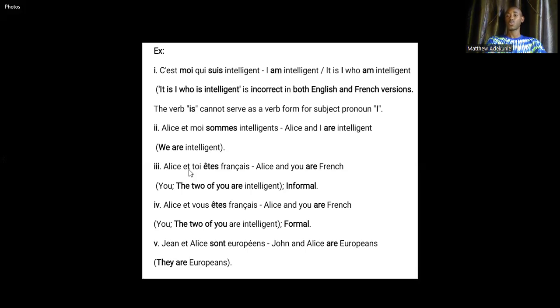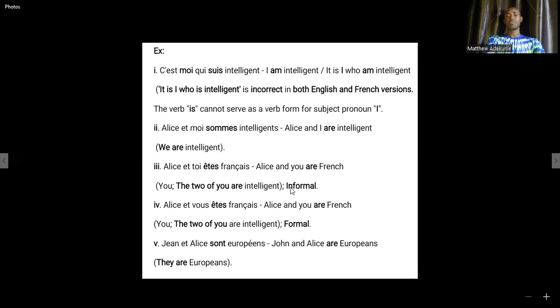You need to think first when you hear Alice et toi. What pronoun do you use to replace Alice et toi? That pronoun has to be you. Alice and you. In other words, you're saying you. The two of you are intelligent, or the two of you are French. So it has to be the I that will go with vous. So the two of you are intelligent.